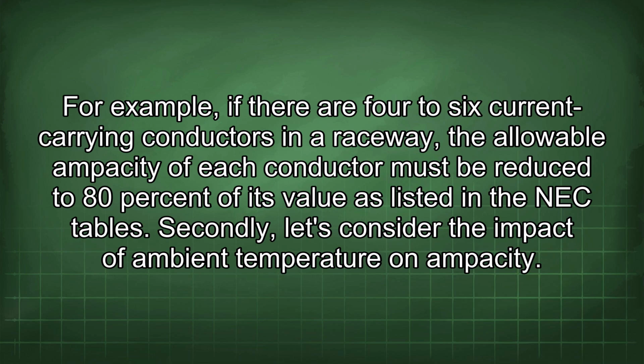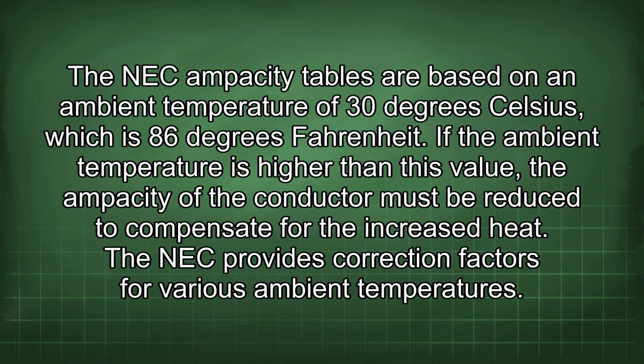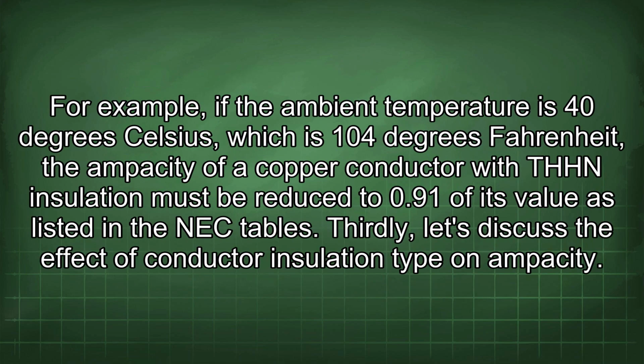Secondly, let's consider the impact of ambient temperature on ampacity. The NEC ampacity tables are based on an ambient temperature of 30 degrees Celsius, which is 86 degrees Fahrenheit. If the ambient temperature is higher than this value, the ampacity of the conductor must be reduced to compensate for the increased heat. The NEC provides correction factors for various ambient temperatures. For example, if the ambient temperature is 40 degrees Celsius, which is 104 degrees Fahrenheit, the ampacity of a copper conductor with THHN insulation must be reduced to 0.91 of its value as listed in the NEC tables.